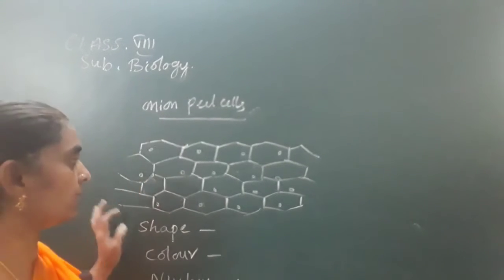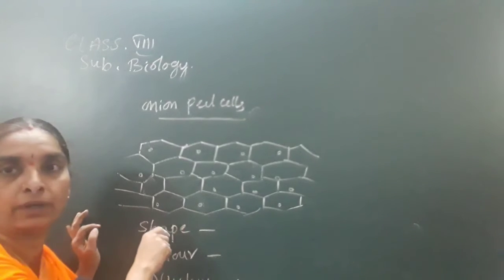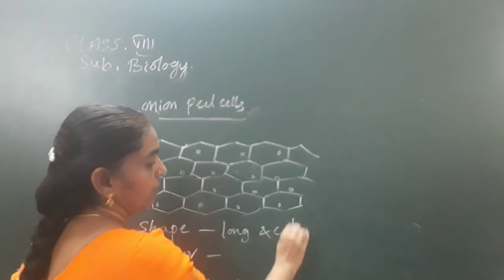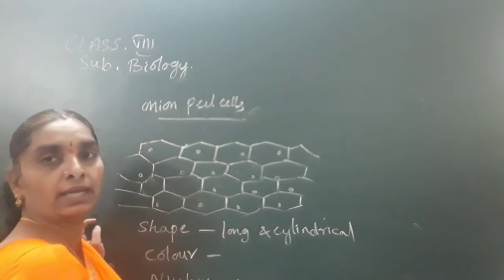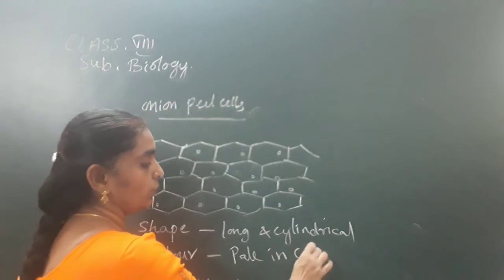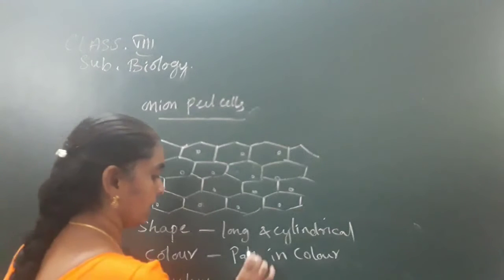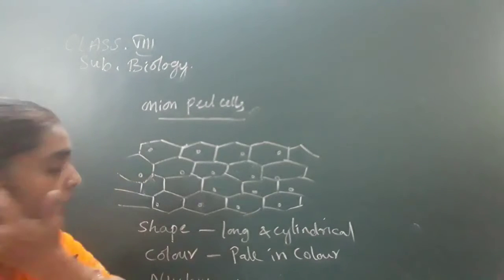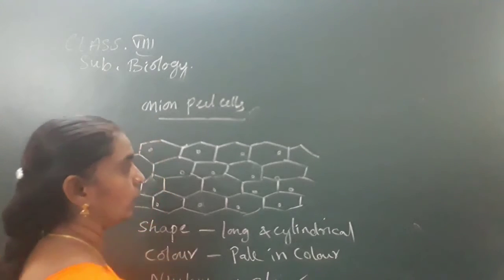See here the onion peel cells. The onion peel cells are long and cylindrical in shape, and you can see that there is a nucleus. The color is pale. When you observe onion cells under the microscope, the color is pale and the nucleus is clear. The nucleus is clearly visible in the onion peel cells.